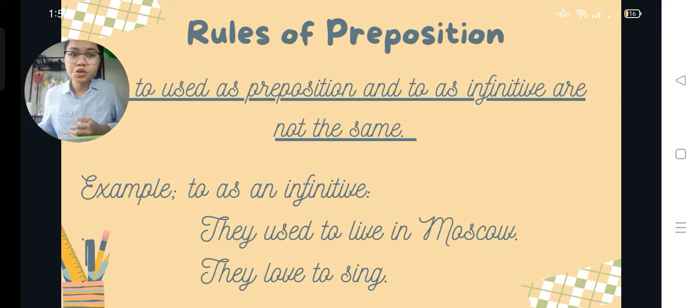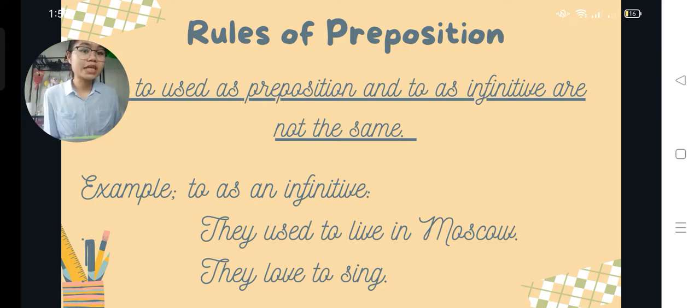What did they used to do in Moscow? They used to live in Moscow. Who used to live in Moscow? They used to live in Moscow. What did they do in Moscow? They used to live there. So the next example is they love to sing.